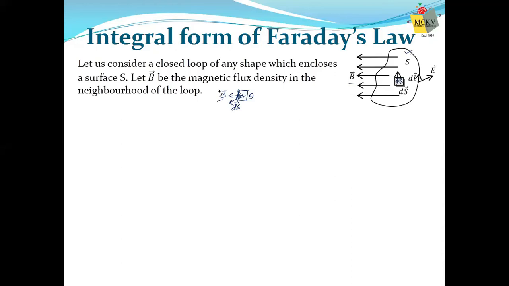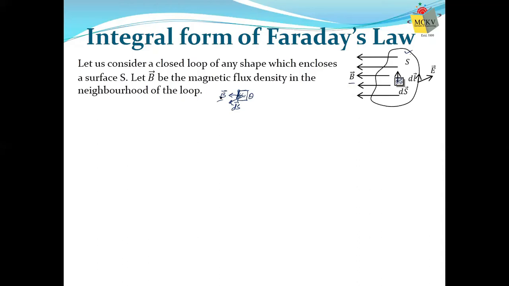B is the number of lines per unit area. That is how magnetic flux density is defined. That's why we call it magnetic flux density, because we can estimate it by measuring the number of lines per unit area.